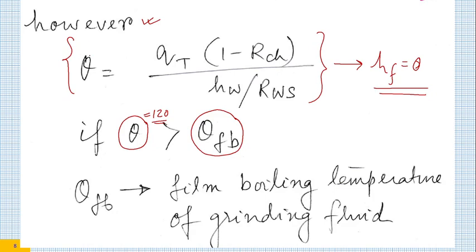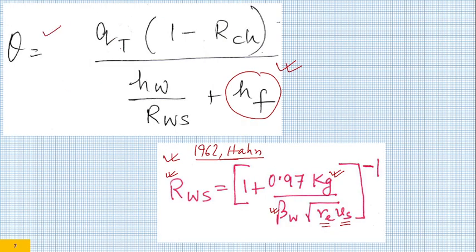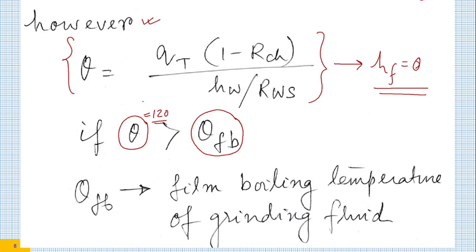calculate theta by this particular equation, then compare it with your calculated temperature. Is it more than theta FB, that is flame boiling temperature? If it is so, you recalculate your theta using this expression and that would be your value. If this theta happens to be less than flame boiling temperature, then this need not be done, because then the grinding fluid retains its ability to remove heat from the grinding zone because no flame boiling takes place.